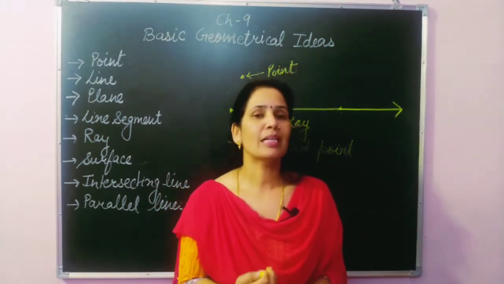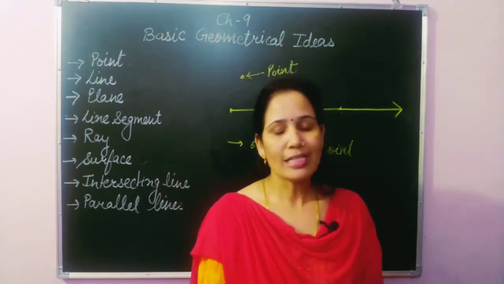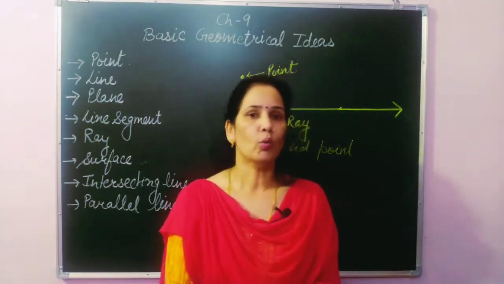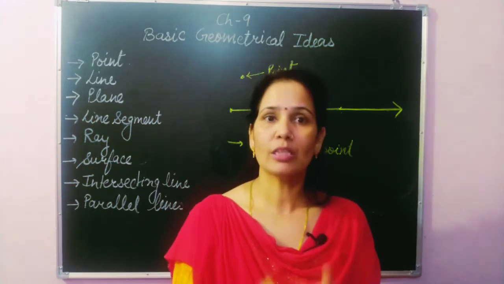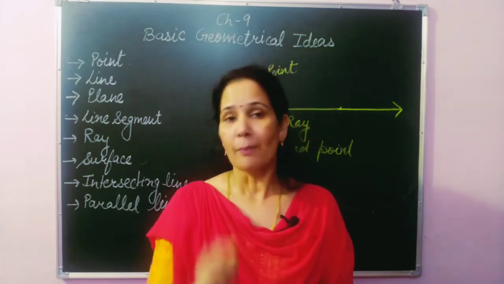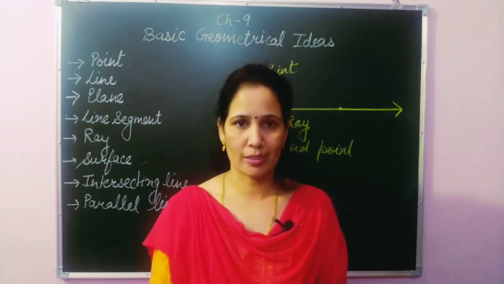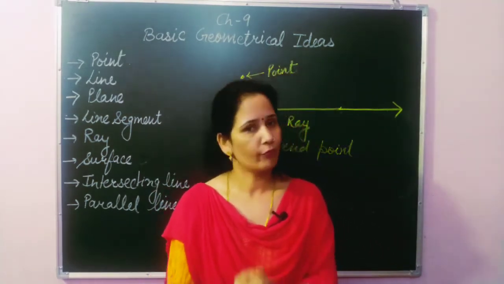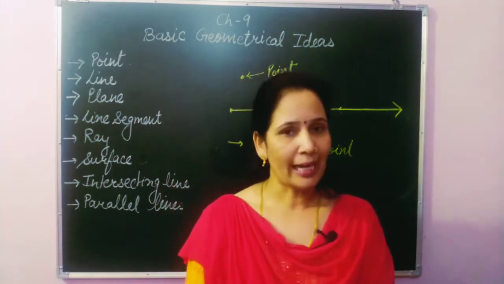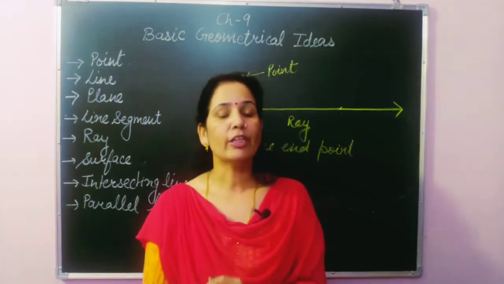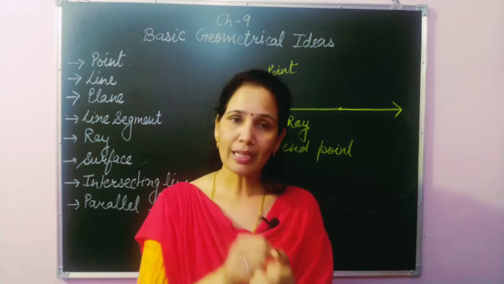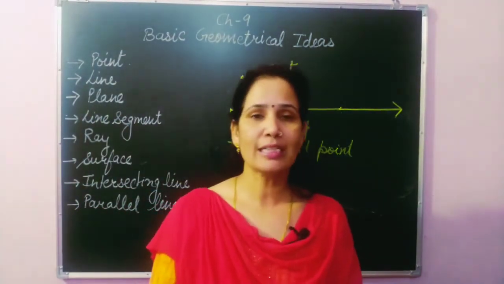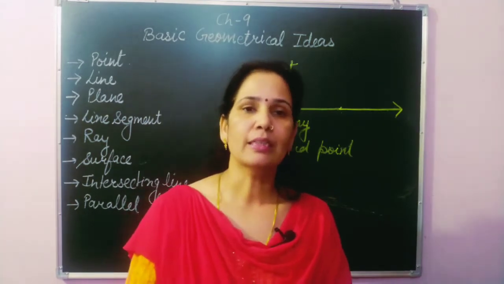So students, if somebody asks, give one example of ray, easily we can give the example of sun rays. How? We know the sun rays come from the sun, so the starting point of the ray is the sun. But where it goes, nobody knows. So this is the perfect example of rays. We know the starting point is the sun, but the end point we don't know. Easily we can't measure it, and we don't know the length. So students, if we can't measure anything, we can say it has indefinite length.